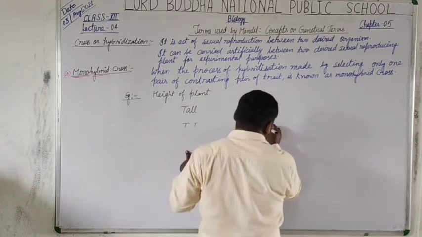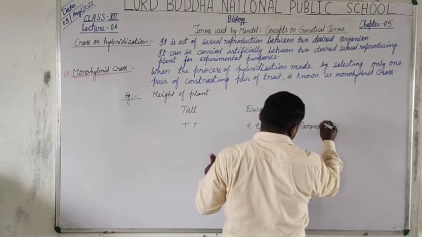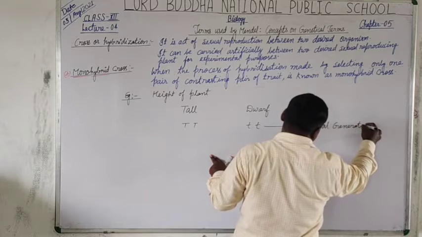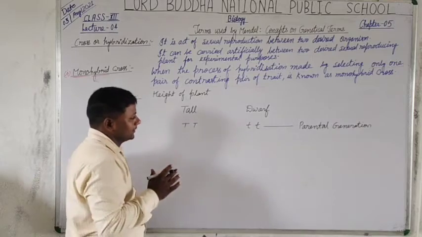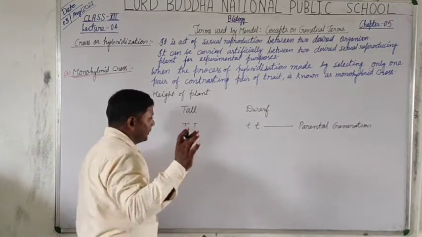And students, this is the parental generation, and in short you can write P generation. P stands for parental generation.